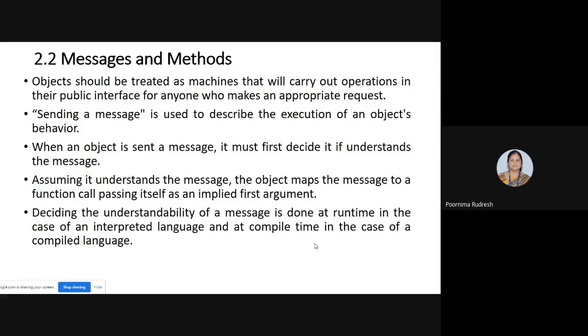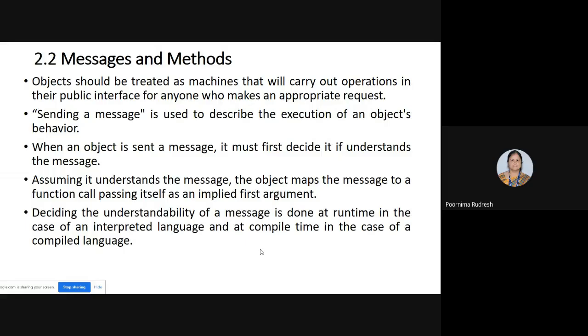So in the last class, as I already explained, before knowing the message and all, we are treating the objects as machines, where these machines are carrying out the operations, and how they carry out the operations is based on the request given by the other objects. So whenever the objects are sending the messages, these messages should be understandable by that particular object. Before an object sends the message, it is necessary that the object must understand that message.